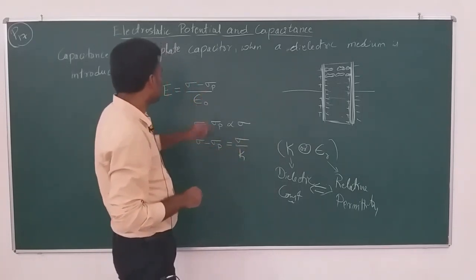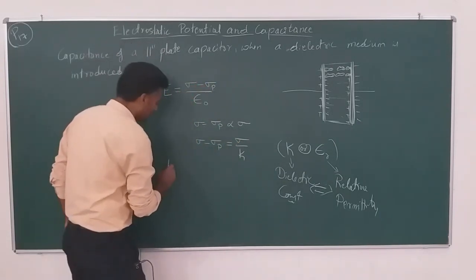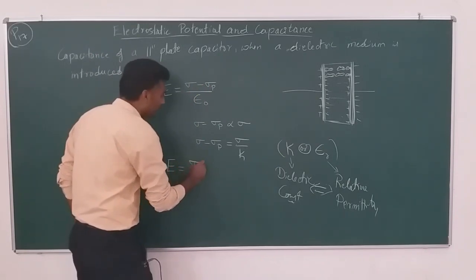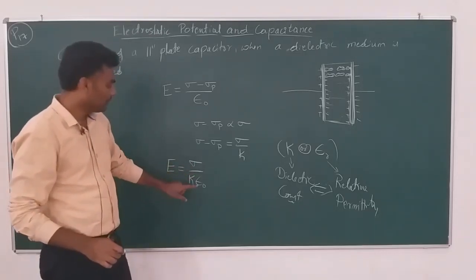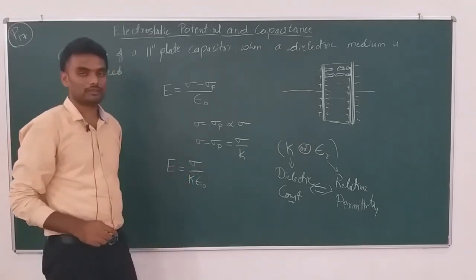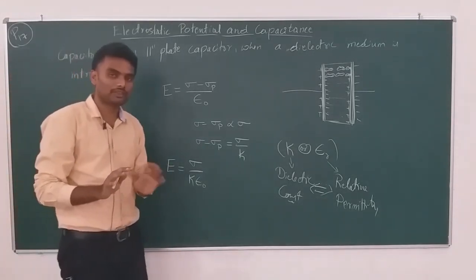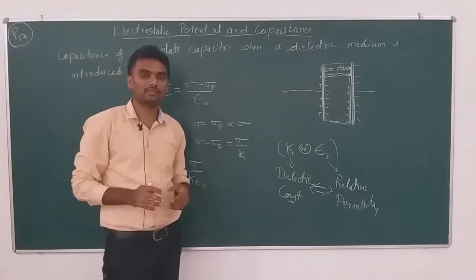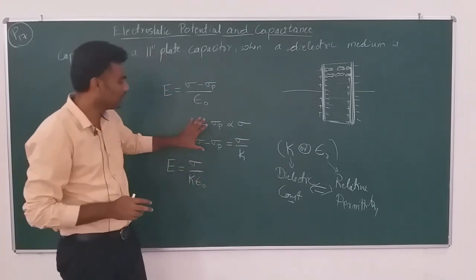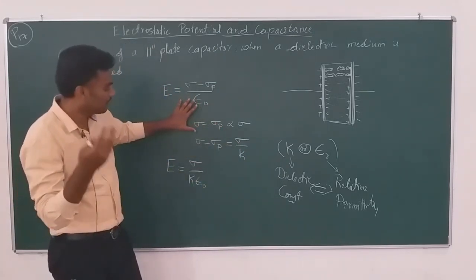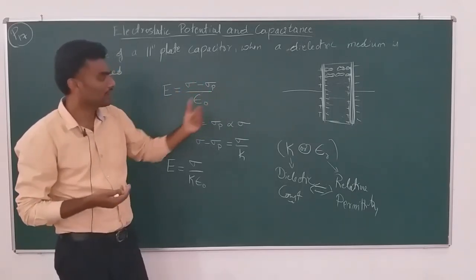Now when I substitute this sigma by k in place of sigma minus sigma p, the expression for the electric field that I get is sigma by k epsilon naught. Instead of sigma by epsilon naught, I now have sigma by k epsilon naught. The rest is similar to the previous derivation, and you don't need this derivation in detail for board exams, so I will take only the conceptual points regarding the derivation.